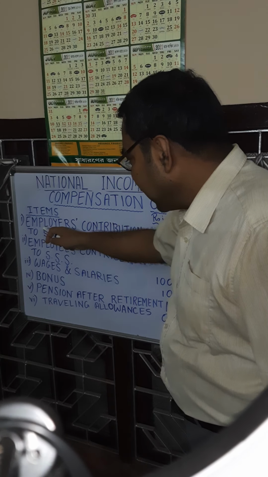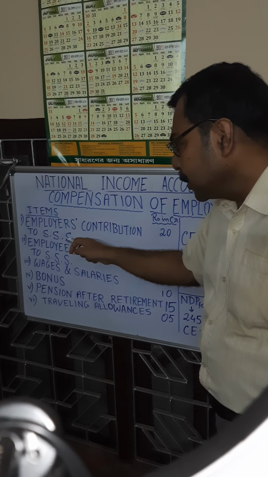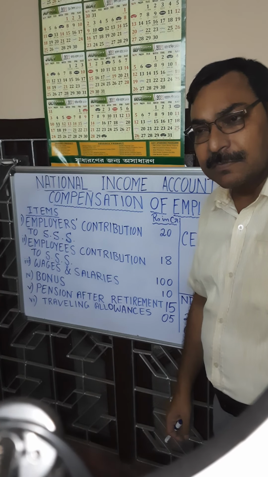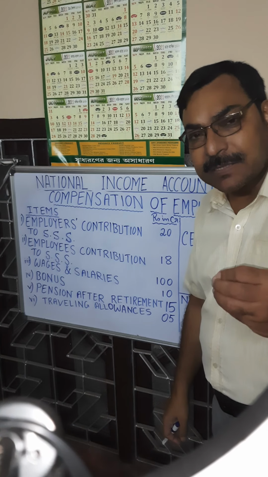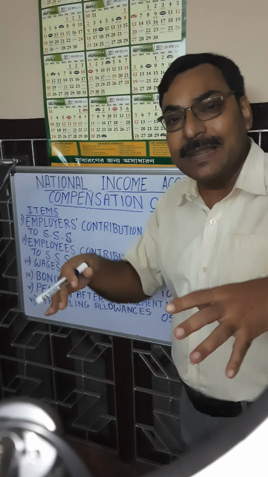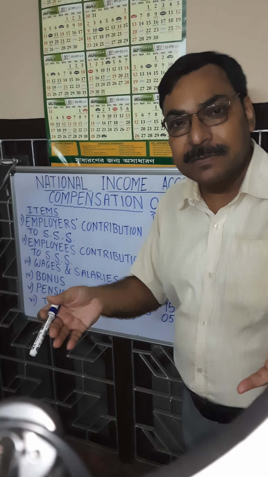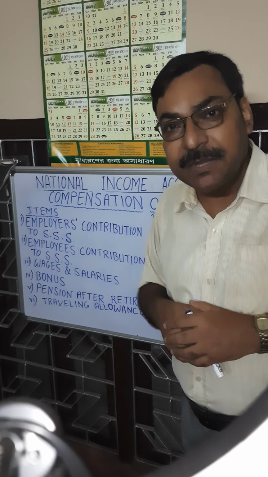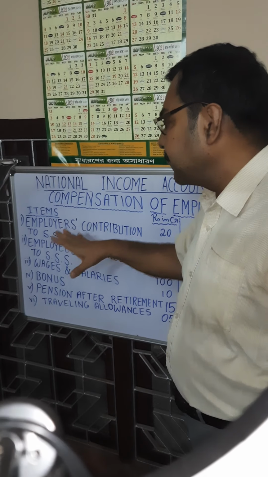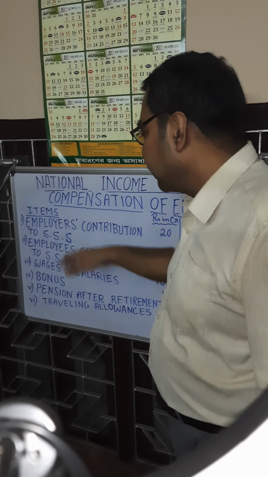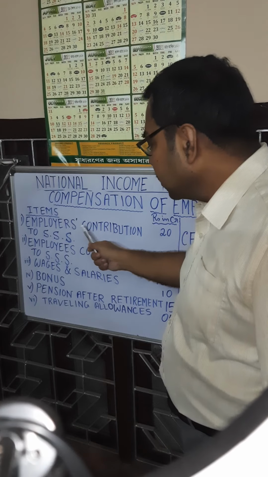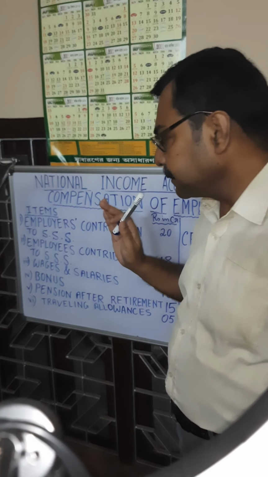First is employer's contribution to social security scheme. Employers regularly contribute to a fund which will be realized in future after retirement, maybe a contribution to provident fund. In this way, if some compensation is given by the employers for the future benefit of the workers, that will be taken into consideration. So employer's contribution is taken into consideration.